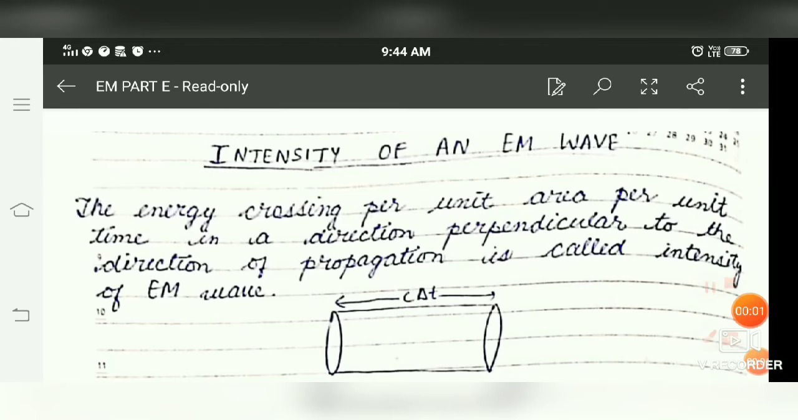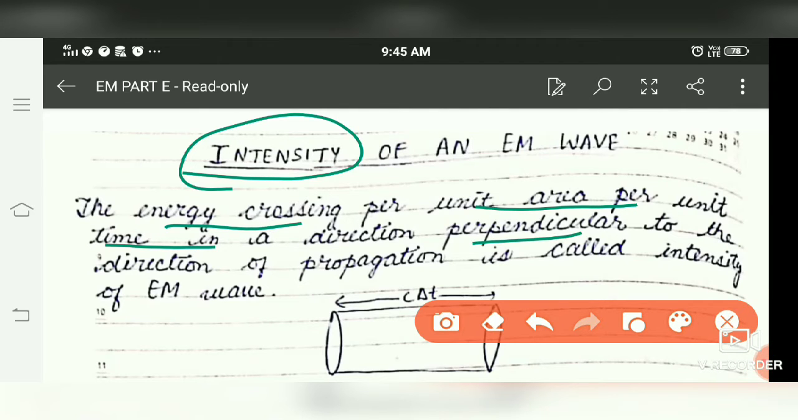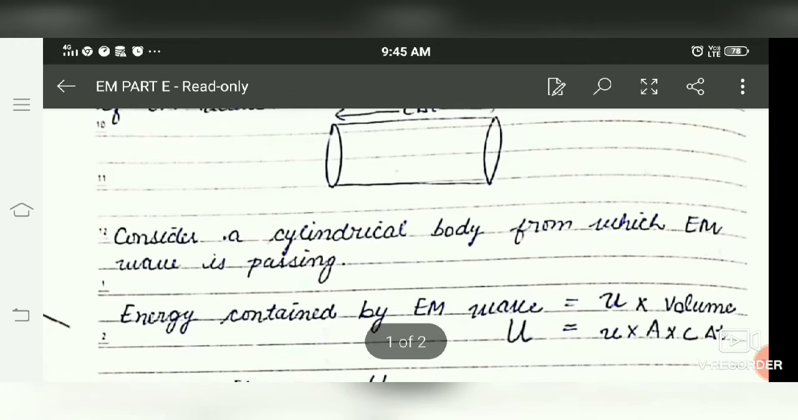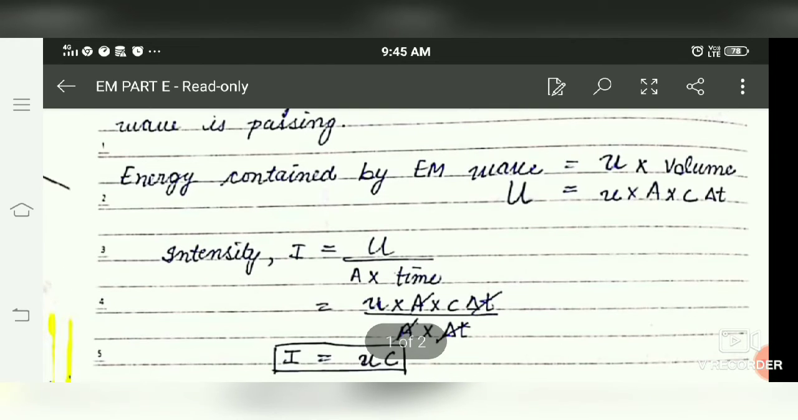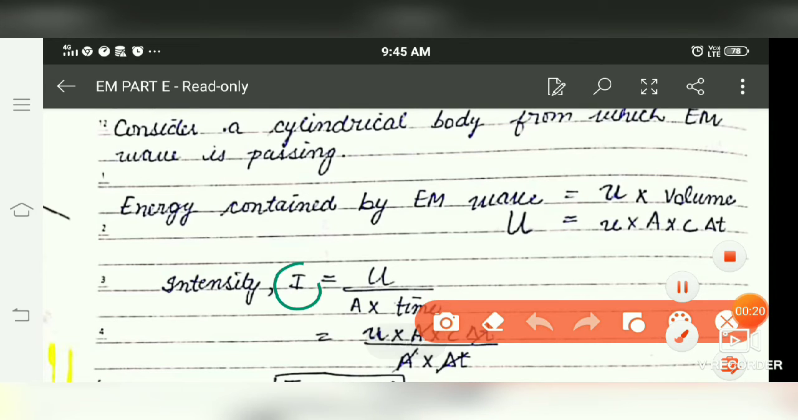Now next is intensity of EMF. What is intensity? Intensity is energy crossing per unit area per unit time in a direction perpendicular to the direction of propagation of wave, that is called intensity of electromagnetic wave. So suppose we represent intensity with the formula I, so I is equal to energy crossing per unit area per unit time.